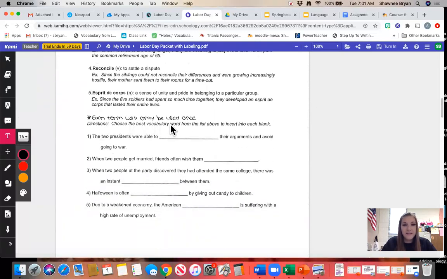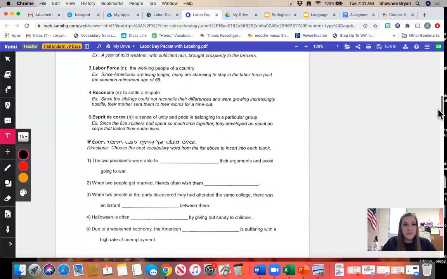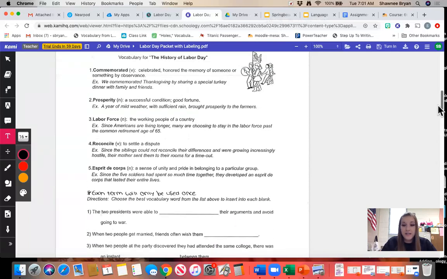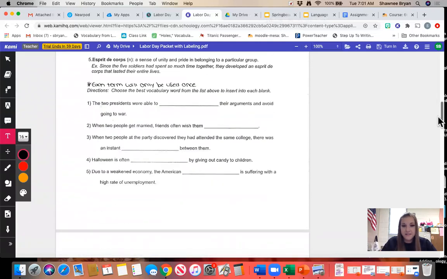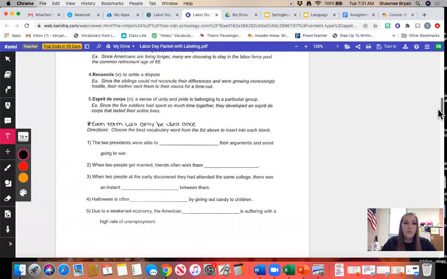It says choose the best vocabulary word from the list above to insert into each blank. You're also going to notice that you have a note from me that says each term will only be used once. That means that you are only going to use these 5 terms one time in these 5 sentences. You will not use one of those terms twice. So you're going to read through the sentence and you're going to ask yourself, based on those definitions, what vocabulary term would fit best there?